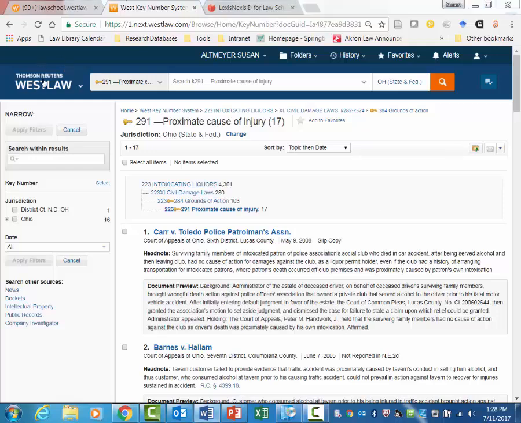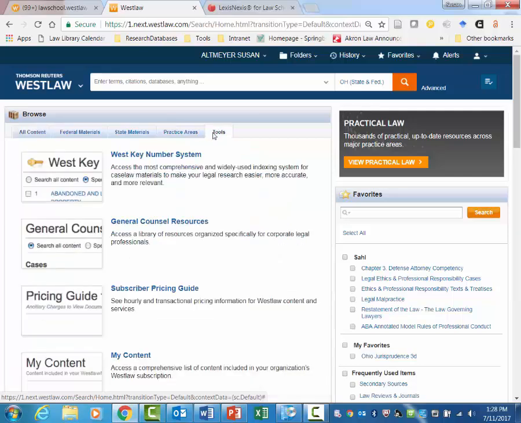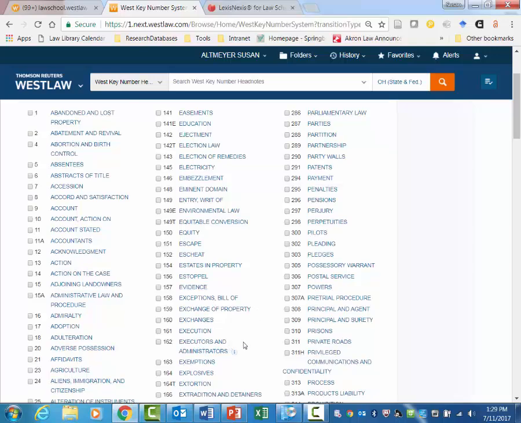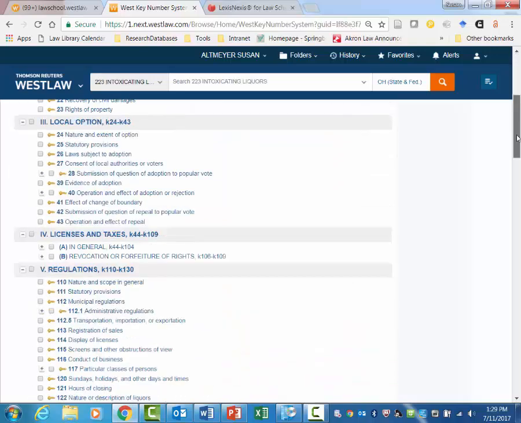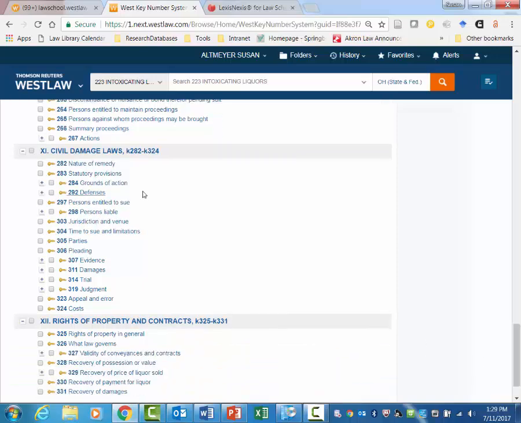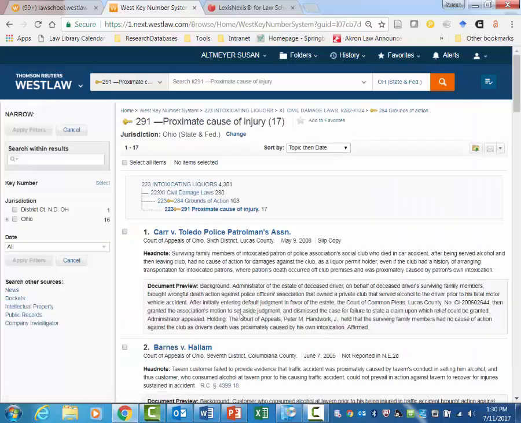Another thing that you could do, if you did a term search and say you just really weren't getting anything, I could go back to the beginning of Westlaw. I go to Tools, I go to the West key number system, I can pick the topic that I want. In this case, it would be intoxicating liquors, and I could kind of scroll through the outline, and I'm interested in civil liability, and here I can open it up, proximate cause. Here's some cases dealing with proximate cause, and again I can click on this and read some summaries of cases to see if there are cases that I would like to look at.